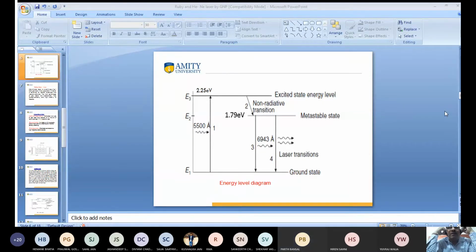So no, it is not. I tell you, metastable is a long-lived state. So the atom comes here, and when it comes from the metastable state to the ground state, then it emits